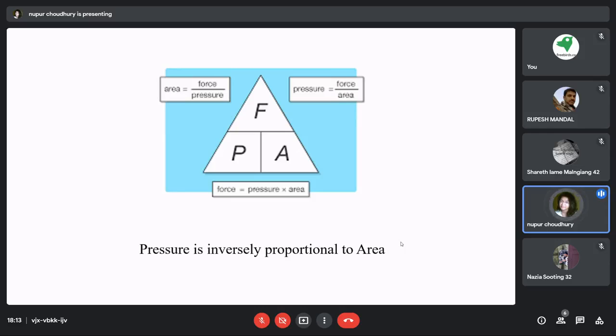Definitely the flat shoe, you will be able to walk better over sand. Why? Because there the pressure is less, because the area is bigger and the force is distributed. However, with pointed heels, you will not be able to walk because the area on which the force is exerted is very, very small, and hence the pressure is very, very high, right?